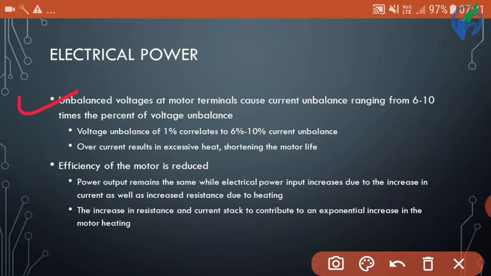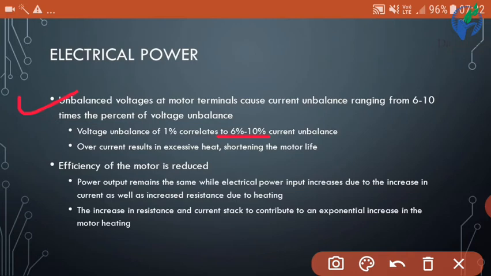It means the current imbalance will be more than the voltage unbalance. Voltage unbalance of 1% correlates to 6 to 10% current imbalance. So the impact on current imbalance is more due to the voltage unbalance.